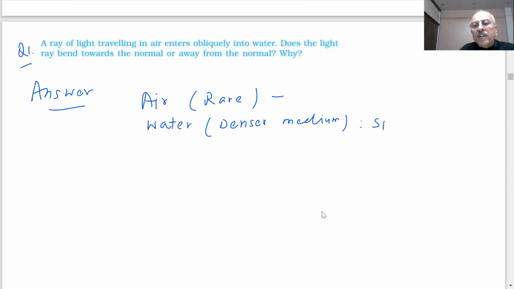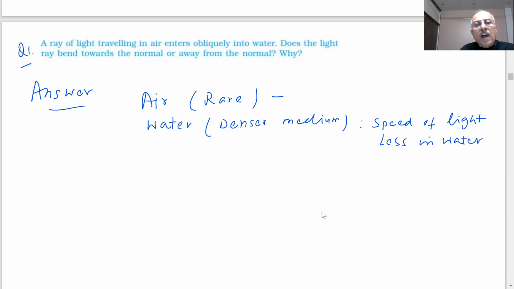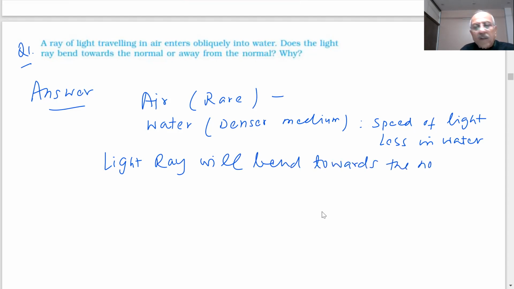The speed of light is less in water. As a result of this, what will happen? The light ray will bend towards the normal. The light ray will bend, students, towards the normal.